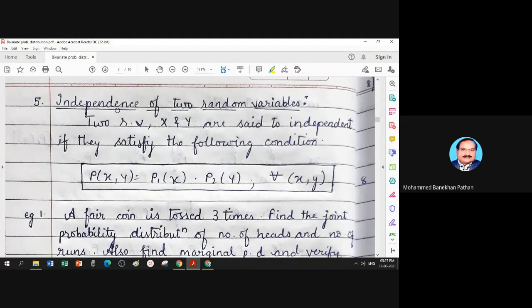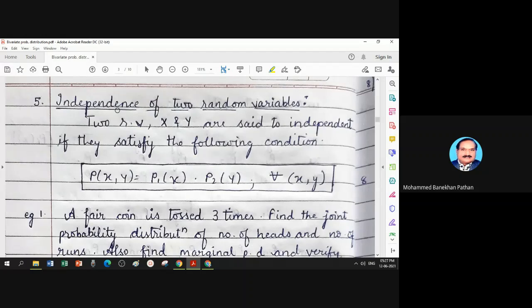The original definition that I discussed in semester 1 for events is: probability of event A with knowledge of B. That means conditional probability of A given B equal to P(A).